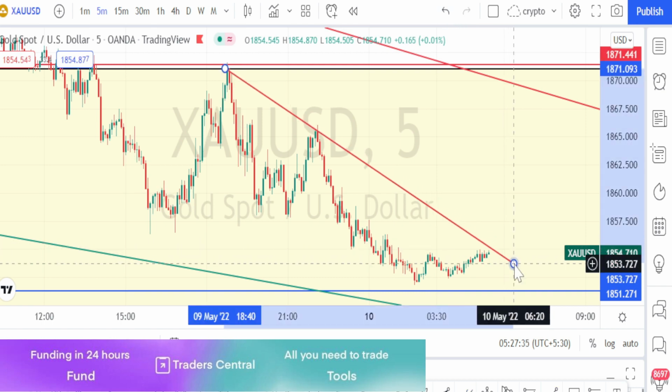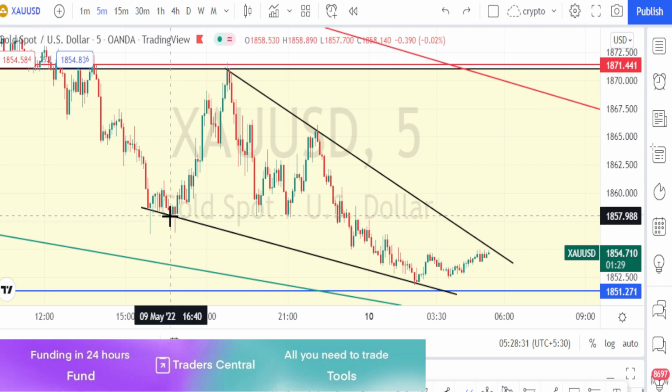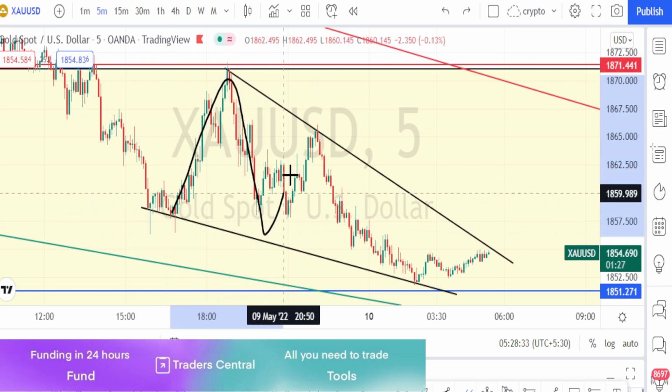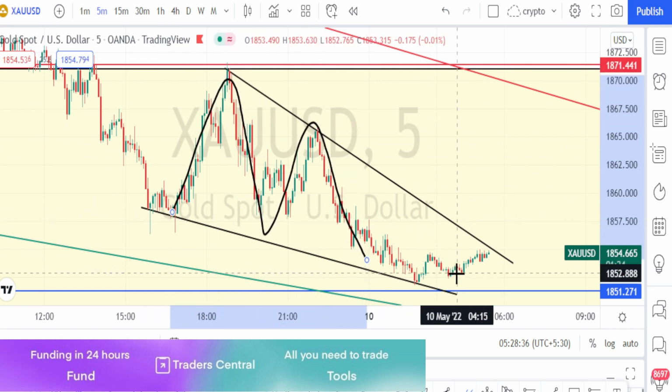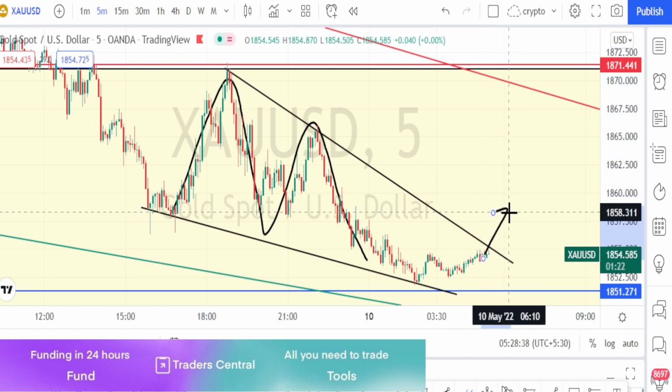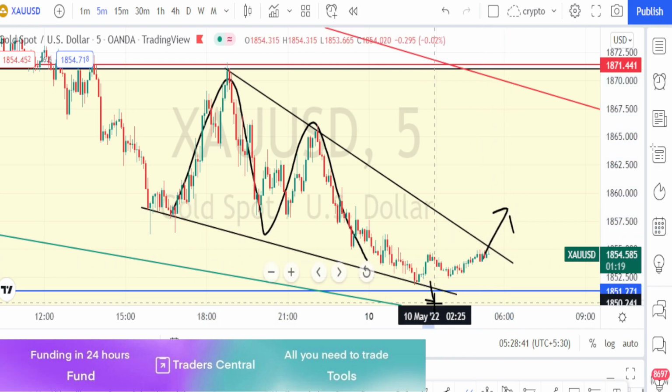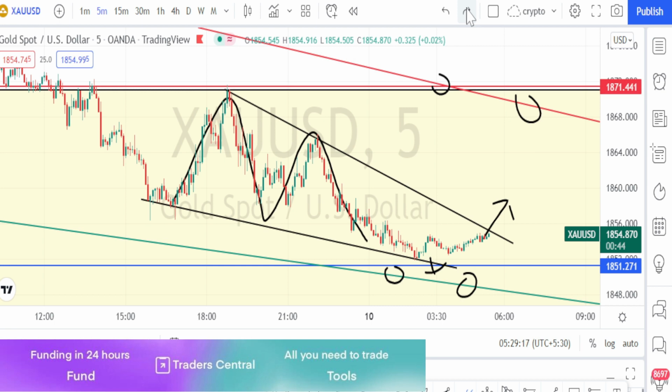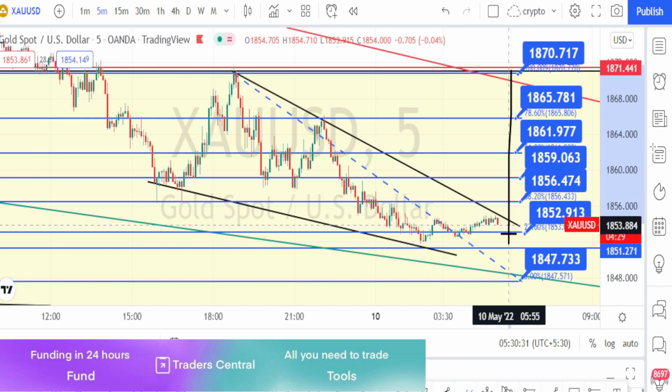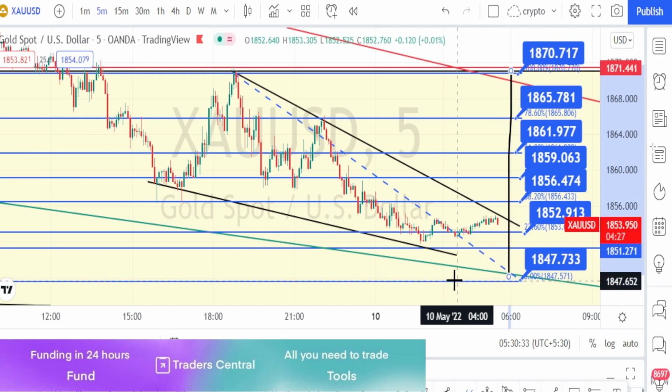Currently it is consolidating within this resistance and support line. Wait for it to give a directional breakout to take a directional trade. Let us mark the support and resistance levels for 5 minutes time frame. So these are all the resistance and support levels in 5 minutes time frame.